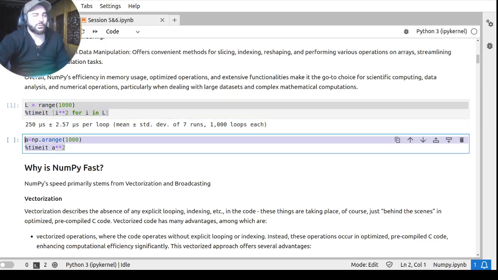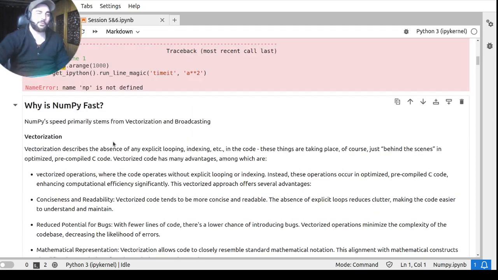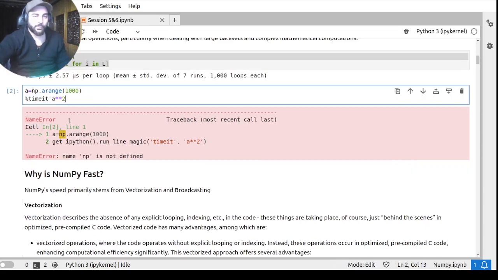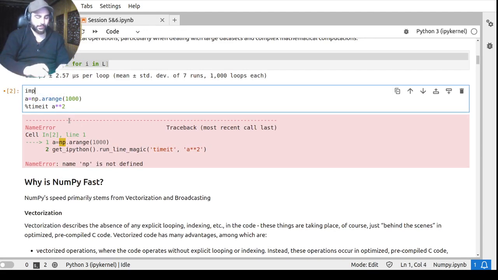If I want to use the array, I'll do the same thing by using NumPy arrays, and you will see how much faster it is. So here NumPy is not defined. Let's first define it because we have to import it. So I'll say import numpy as np. That's why I'm writing here np.arange. We'll see what this means.